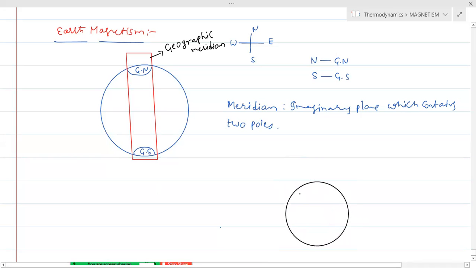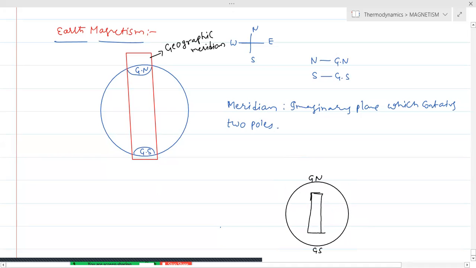We can see that this is the geographic north and geographic south. From the directive property of a bar magnet, if we hang a bar magnet, the pole which faces geographic north is called the north pole of the bar magnet, and the pole which faces geographic south is called the south pole of the magnet.